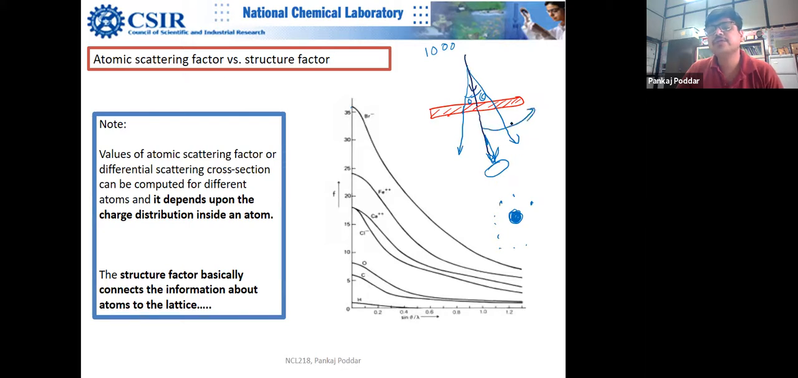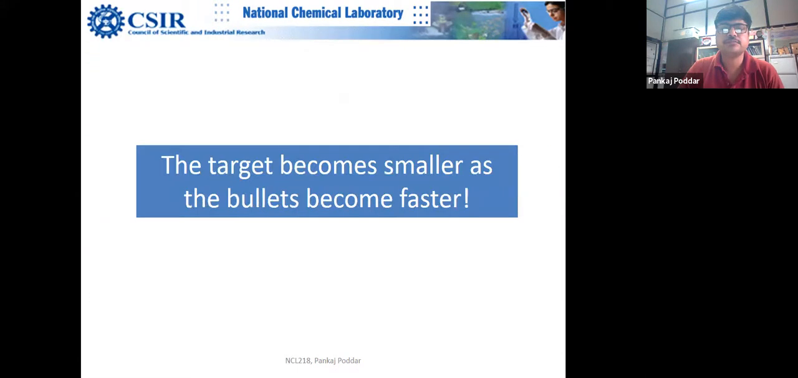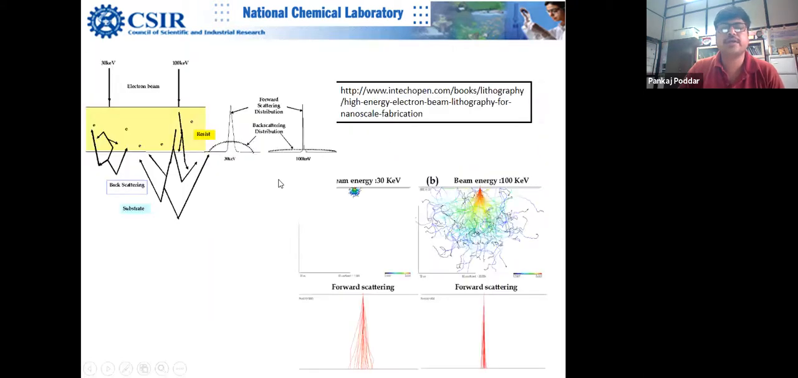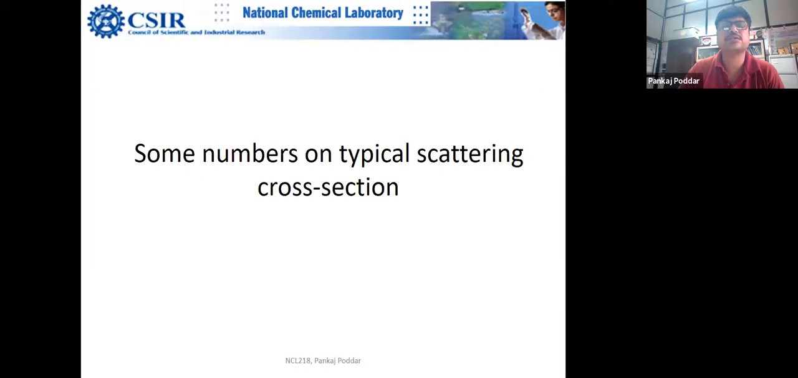Let me explain to you. When you increase the angle, the probability that you will get the electron becomes weaker and weaker. You can see that this is a Monte Carlo simulation. This is the incident beam, and you can see most of the electrons are going forward. Here the density is very high. When you increase the angle, the probability is very less. You understand my point? And the same thing you can understand through the diffraction pattern, which was in another slide. I was showing it just now. Let me show you again.